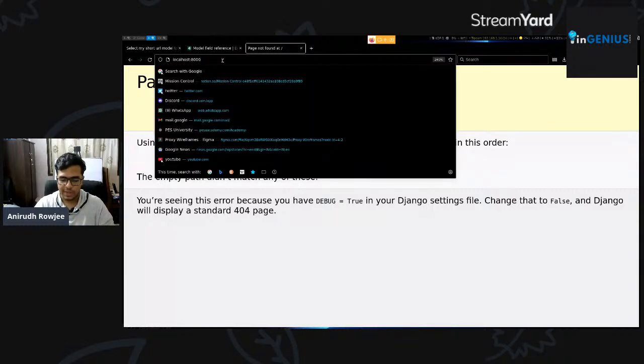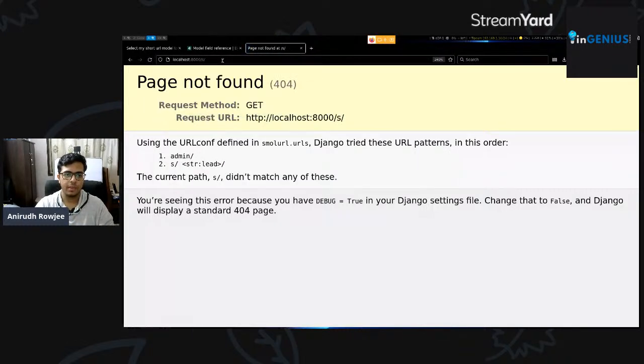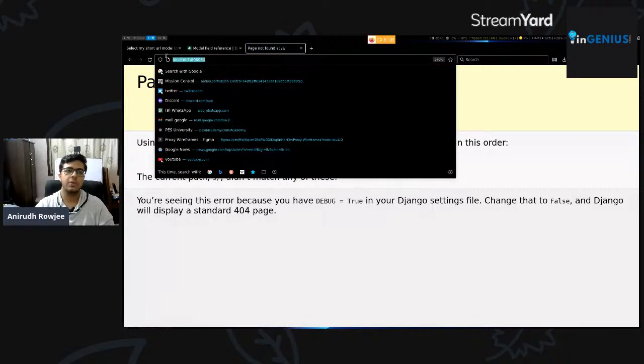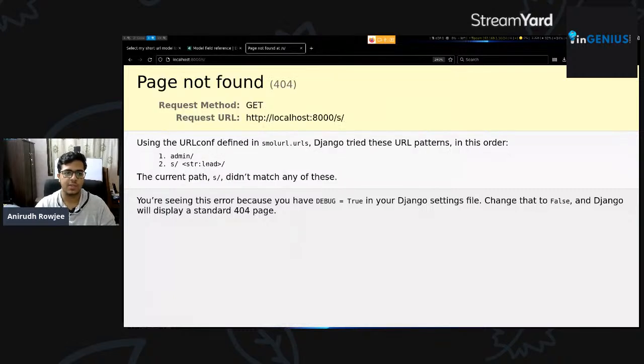So let's change this path. Let's make it /s, right? So now that we're in here, you can see that our URL definition in the small URLs or my URLs file has now been updated, because Django now knows that there's another type of URL definition. So back when we were here, it said it's just s, but now when we visited localhost colon 8000/s, Django is telling us, look, I know you defined something with a string type of lead here, which didn't match any of this. So you have to change your URL to get a valid response.